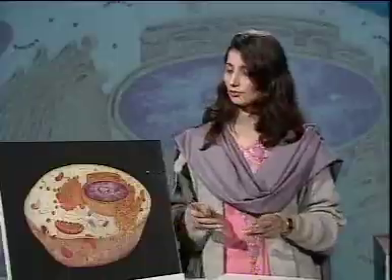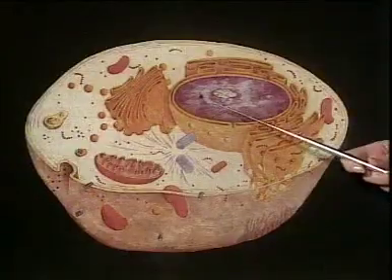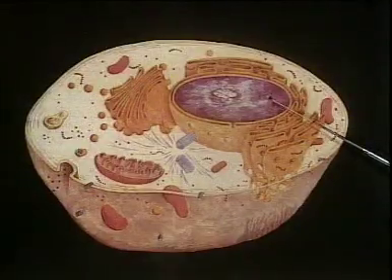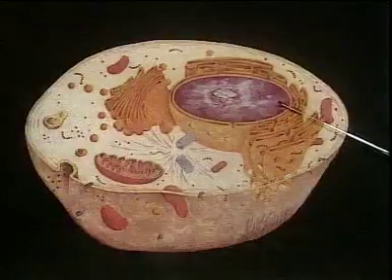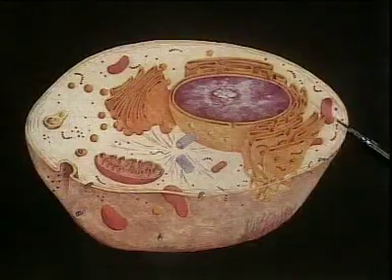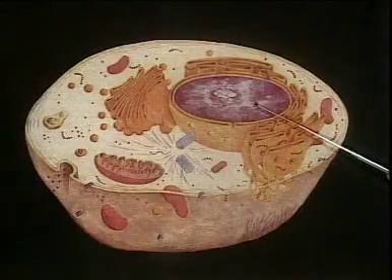The fluid-like matrix inside the nucleus is called nucleoplasm, which contains the specific enzymes for the DNA replication and for the synthesis of RNA. The thread-like network which is spreading throughout the nucleus is called chromosomes. These chromosomes are composed of a complex which is called chromatin, which is formed by the complex of protein and DNA.